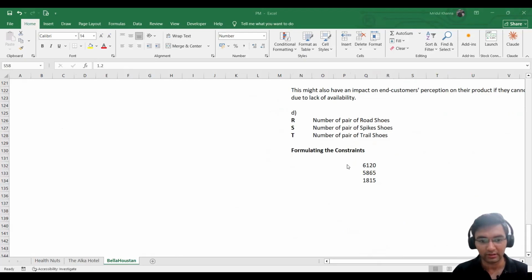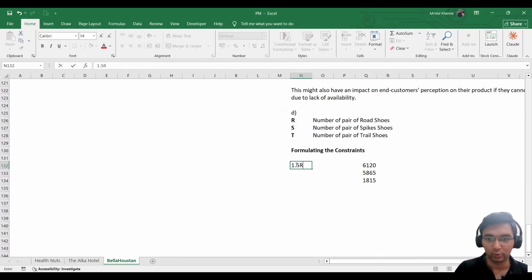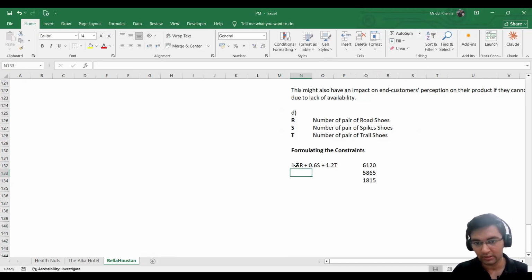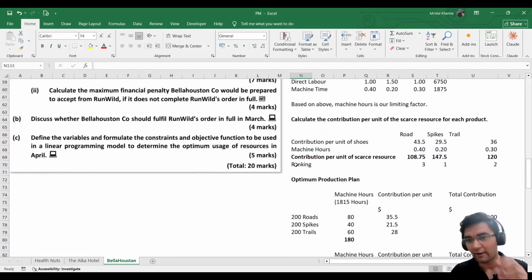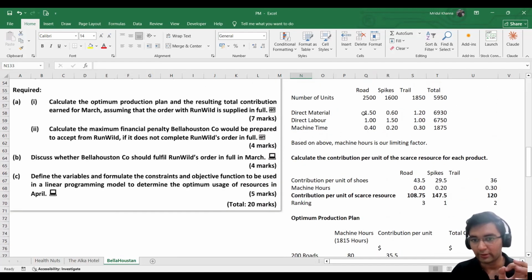So simply 1.5 into R plus 0.6 into S plus 1.2 into T. So this is, as you can see, I have multiplied the variables with the quantity consumed by them. Similarly for the direct labor and machine time.